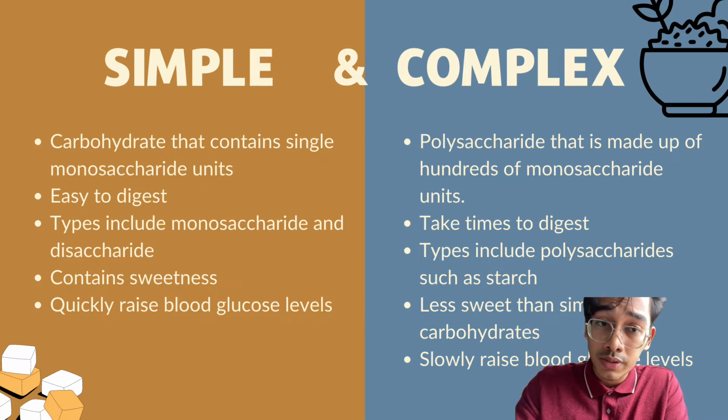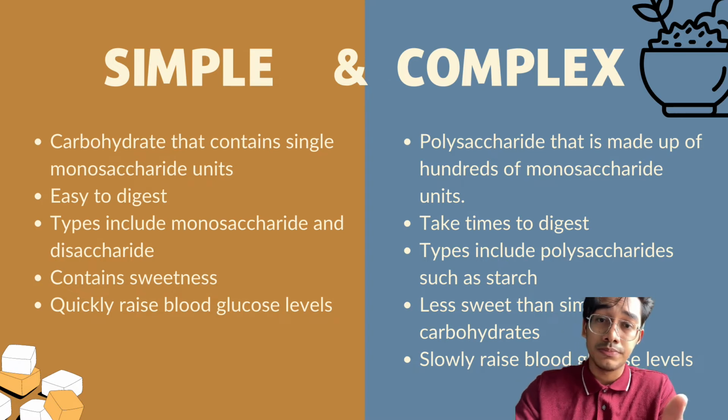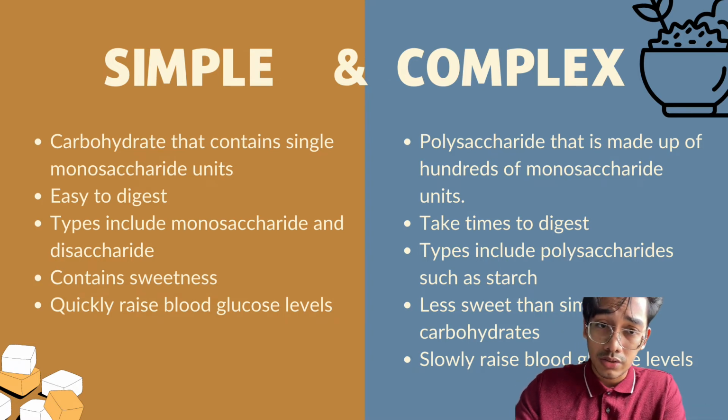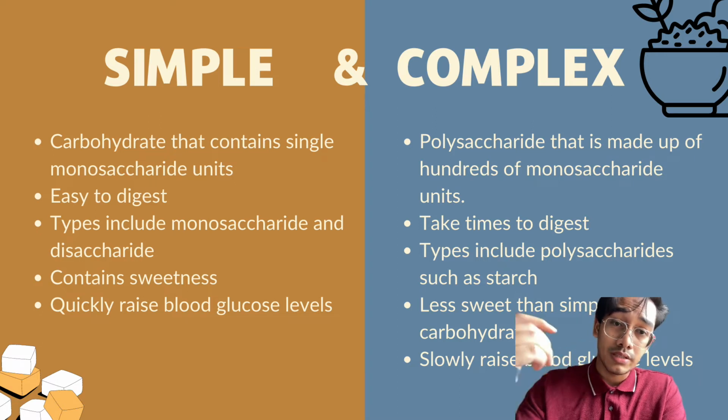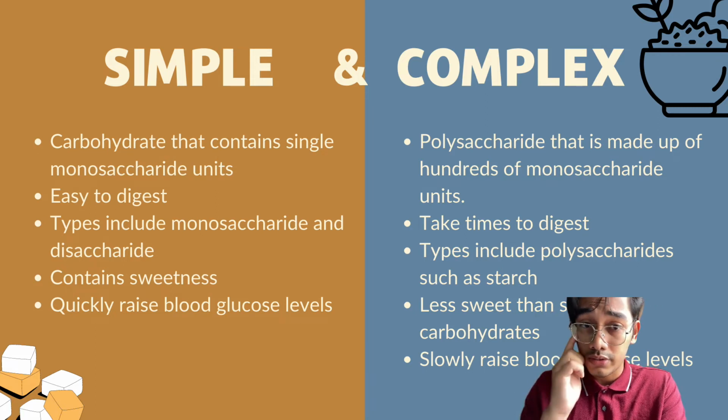For complex, we can see it is made of hundreds of monosaccharide units. It takes time to digest because, as you can see, it is made of most of the food that contains fiber. It is less sweet than simple carbohydrates, and it slowly raises blood glucose levels.